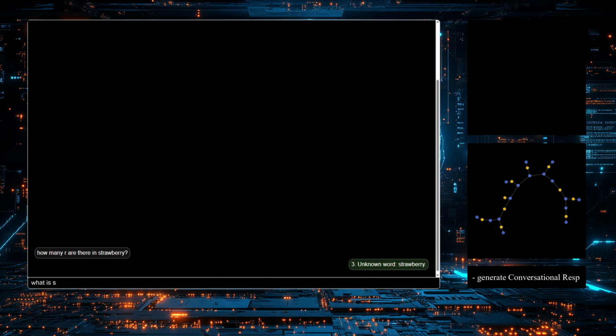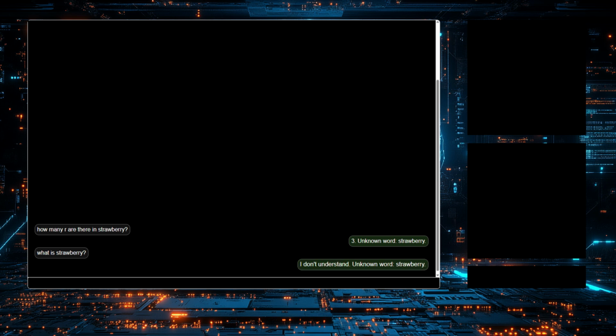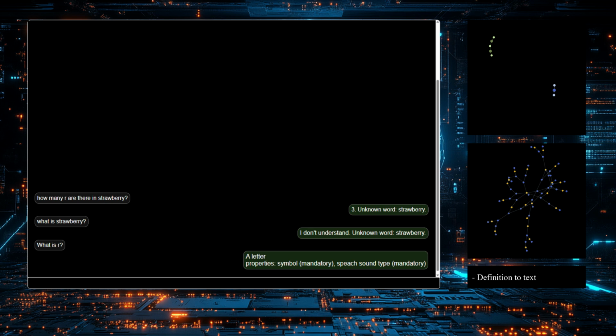If we ask about the strawberry itself, the system will say that it does not understand the question, as there is a word that it does not know yet. So, how come it understands the request for calculating letters? Because R is a letter, and that gives enough context to understand the question. How Adam searches memory and the skill of checking and verifying data in memory are subjects for a separate demo.